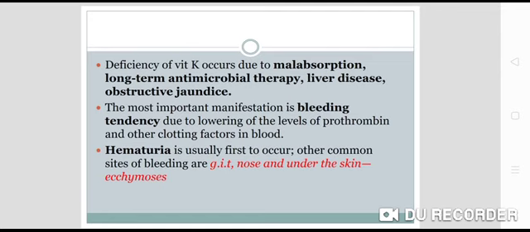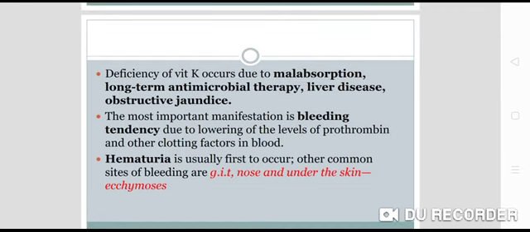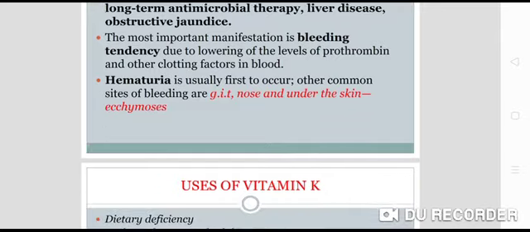So the most important manifestation is bleeding. Bleeding tendency is due to lowering of the level of prothrombin and other clotting factors. In that case, hematuria is usually the first sign to occur. The other common sites of bleeding are hemoptysis, hematuria, hematemesis, epistaxis, and ecchymosis. So GI bleed, nose bleed, and bleeding under the skin, that is called ecchymosis.